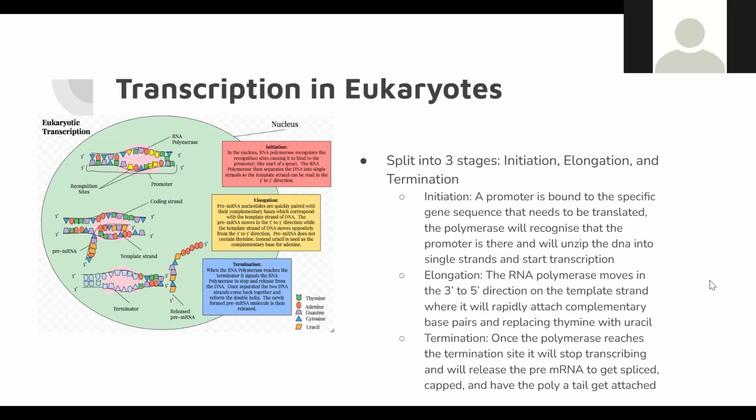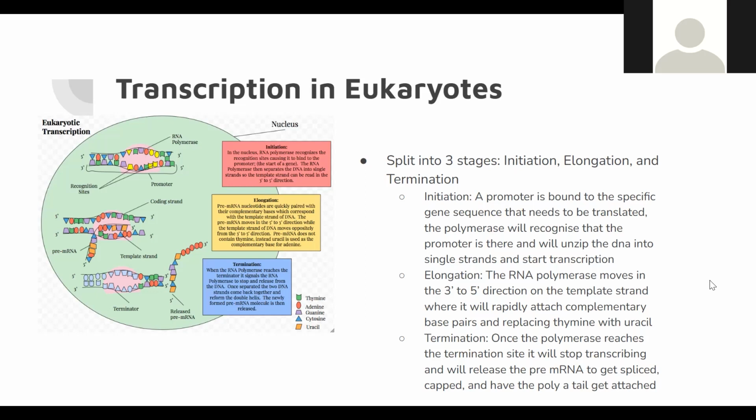When this happens, it can cause a massive change to the nucleotide sequence of the mRNA that could cause alternate splicing to occur or other issues with translation. At some point, the polymerase will see a specific set of nucleotides, which will end the elongation phase and begin the termination phase. Termination phase begins when the polymerase reaches the termination site. When the polymerase hits one of these sequences, it will stop, release the pre-mRNA, and then unbind from the template strand. After termination, the pre-mRNA must become a mature mRNA.